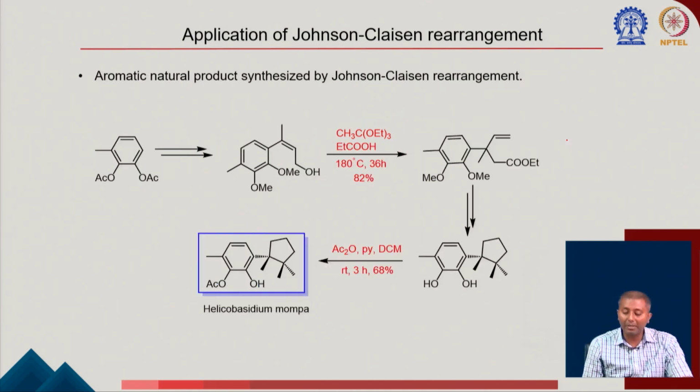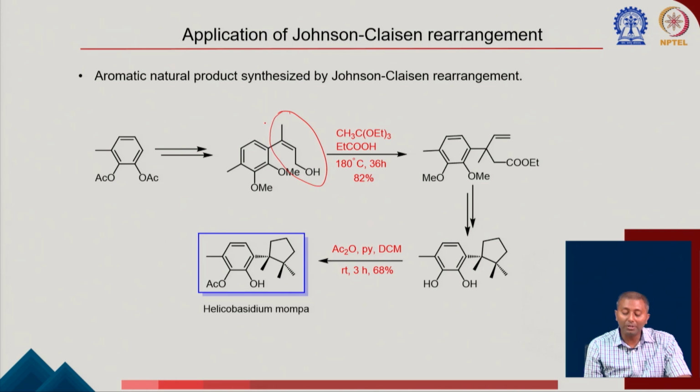Again there is another example here. We are actually majorly focusing on the Johnson-Claisen rearrangement. We are not focusing on all the syntheses of the important compounds. So we are mostly focusing on the rearrangement part only. So if you see from this particular compound, again we can see this is an allylic alcohol.